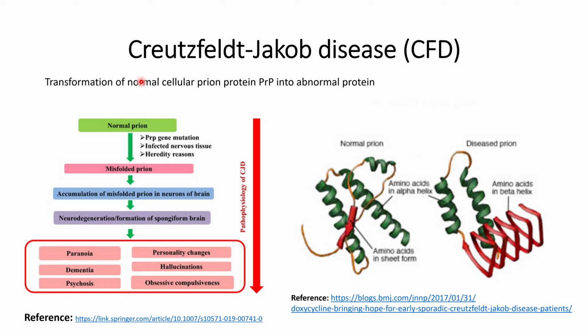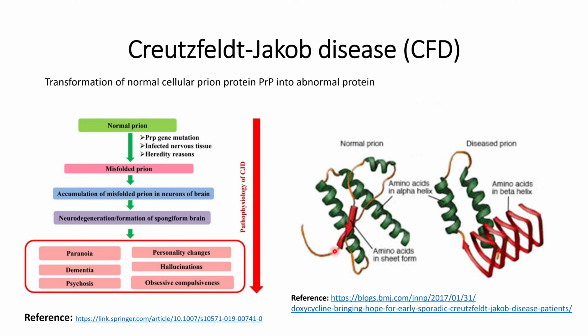In this video, we will discuss another disease that is caused due to misfolding of protein, that is Creutzfeldt-Jakob disease, or in short, CJD.